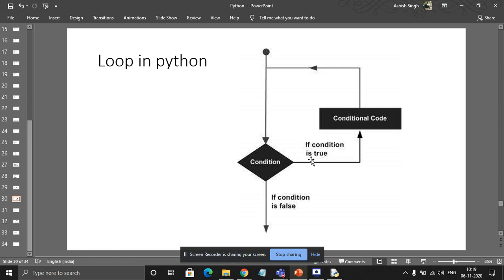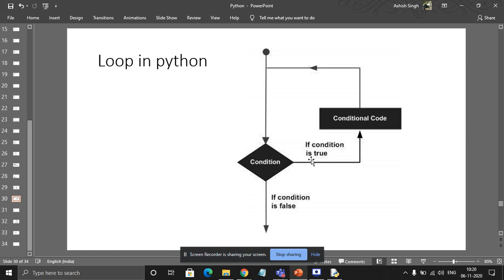The value of A is equal to 1, and the condition I'm going to check is if A is less than or equal to 10. So what is the value of A now? 1. So the condition A is less than or equal to 10, true or false? The starting value of A is 1 and the condition evaluates to true.